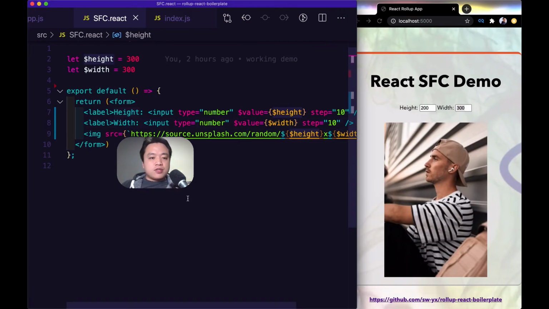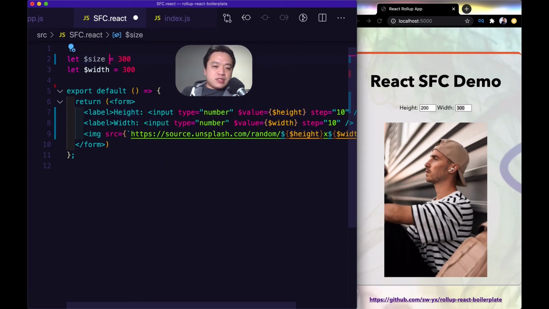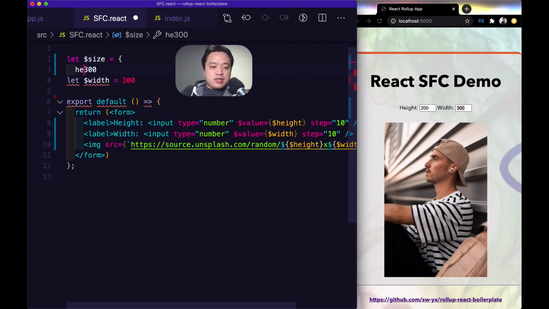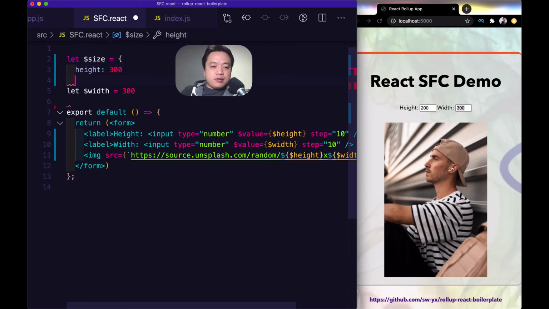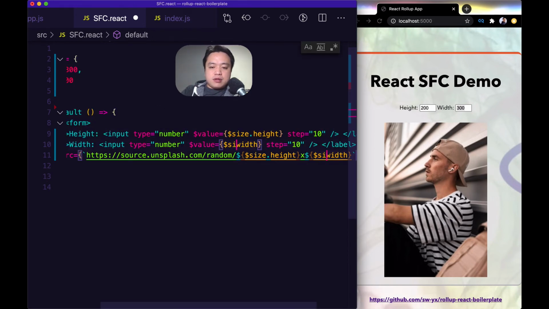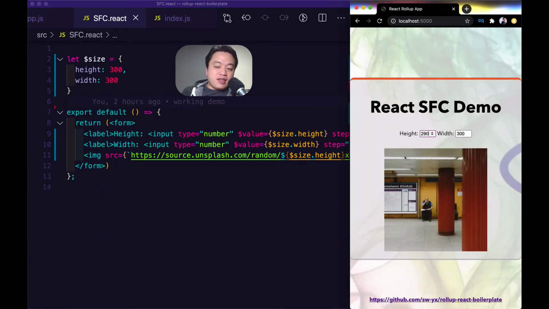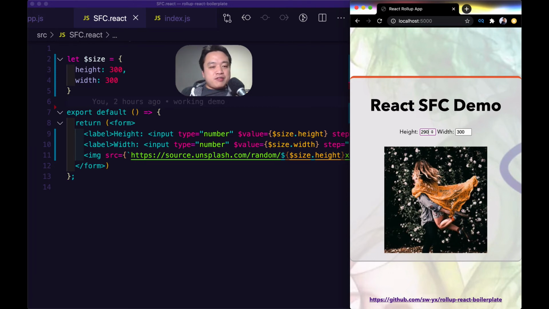Great. Of course, because we're taking a compiler approach to handle all of this stuff, we have to replicate all of this logic for all the edge cases. For example, what if I change this to a single size variable, which is an object that has height and width of 300? I would expect this to work just by adding size.height over here, size.height, and size.width. And here it actually does because, well, I fixed the bug, but we would have to figure out all these edge cases and have a good test suite for them.